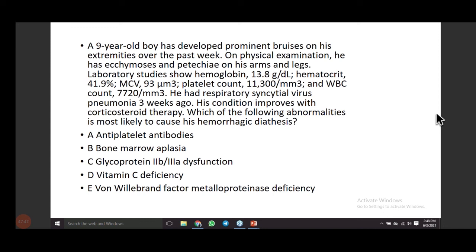The patient has a history of viral pneumonia 3 weeks ago. So the first point is that the platelets are less than 20,000. The second point to be noted is the history of viral pneumonia. The third point is that the patient improves with corticosteroid therapy. Now tell me, what is the most likely answer? What is going to be improved on corticosteroid therapy?